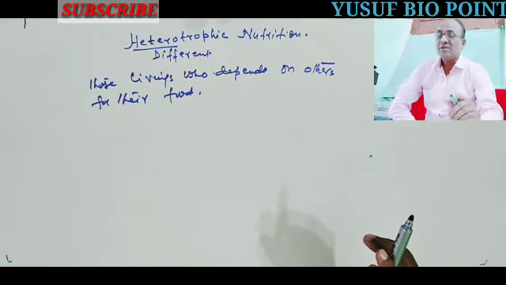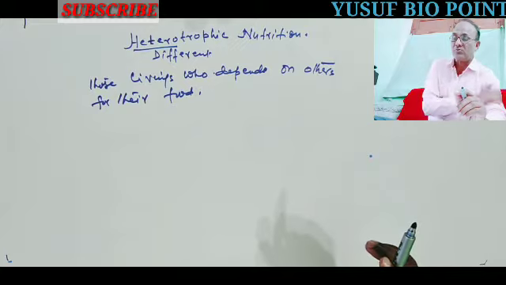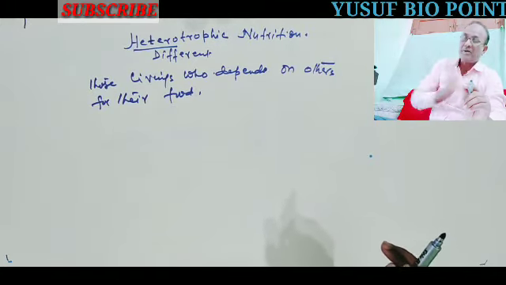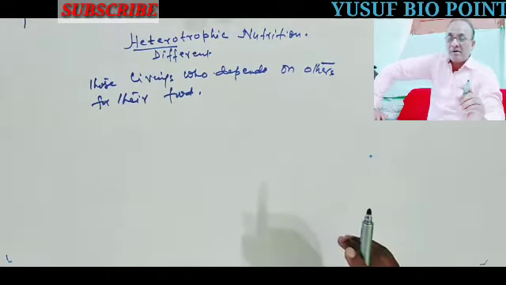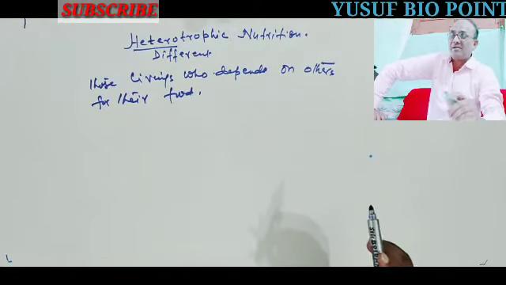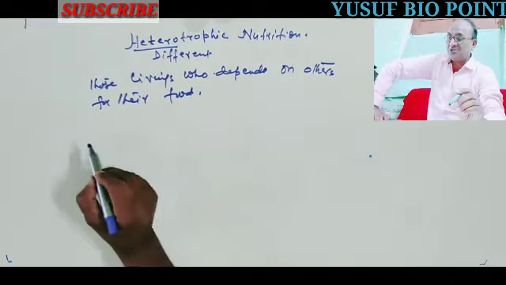Because there is no chlorophyll and no chloroplast in them, the livings cannot make their food on their own; they depend on others. Such types of livings are called heterotrophic nutrition.